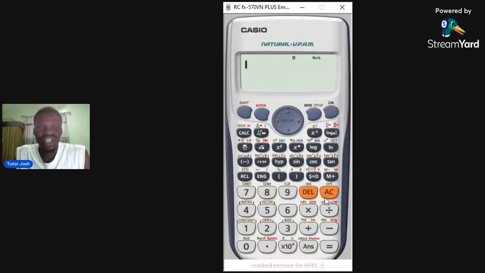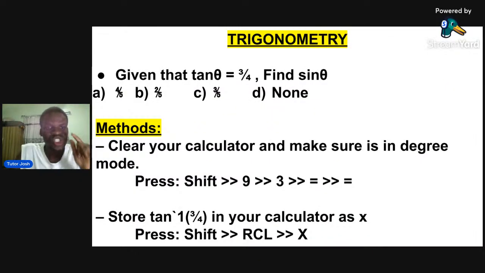Clearing your calculator is just like formatting your phone, right? When you want to format your phone, you have to clear everything in the phone. So that's what you just did in your calculator. At this point, you will see D at the top of your calculator, which means your calculator is in degree mode, right? So we go to the next step. The next step says we should store tan inverse of 3/4 as x. The question was given to us as tan theta, but now you have to store tan inverse of 3/4, and I said you press shift alt cl x. So let's go to our calculator.